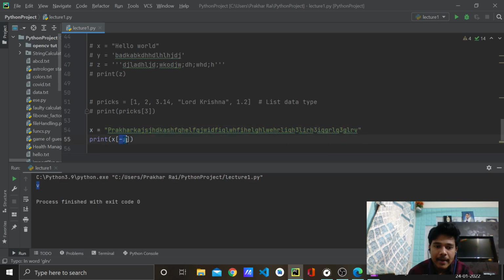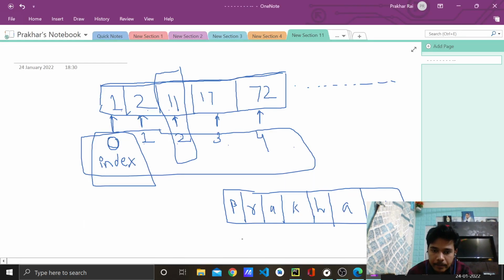So by writing -1, it starts from here: -1, -2, -3. What I mean is, coming to the OneNote notebook, this is the 0th index, this is the first index, this is the second index, third, fourth, fifth and sixth. Similarly, it is also like this: -1, -2, -3, and so on, -4, -5, -6. So it starts from this direction also and this direction also.